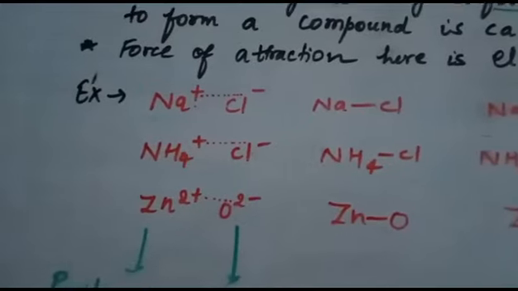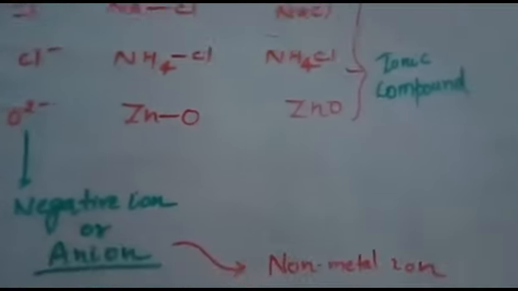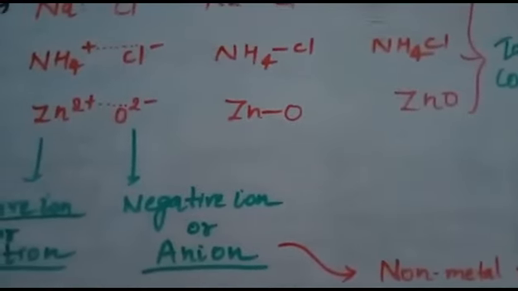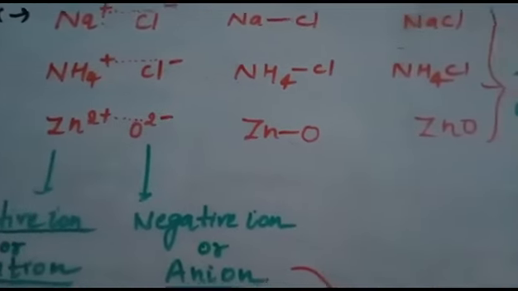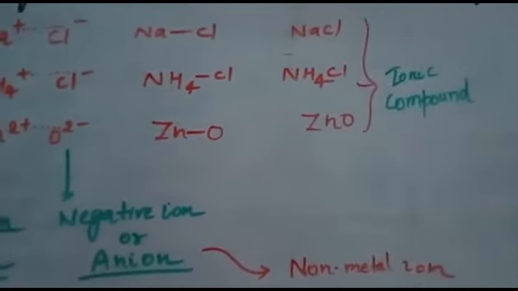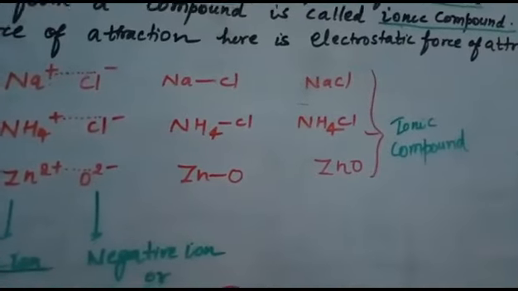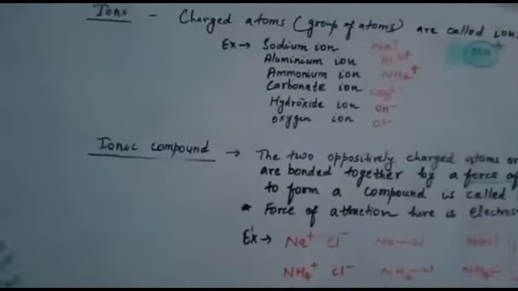So metals are in the form of cations, and non-metals are in the form of anions, that is negatively charged ions. The combination of these metal and non-metal ions results in the formation of ionic compounds like NaCl, NH4Cl, ZnO, etc. Okay, so this is about ionic compounds.